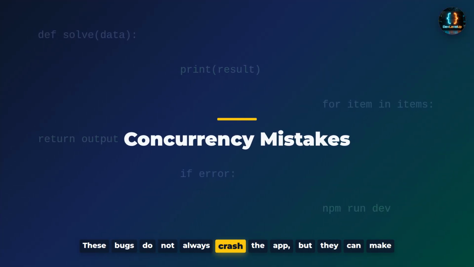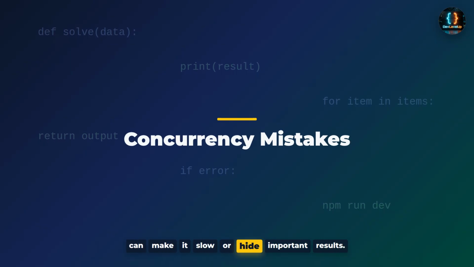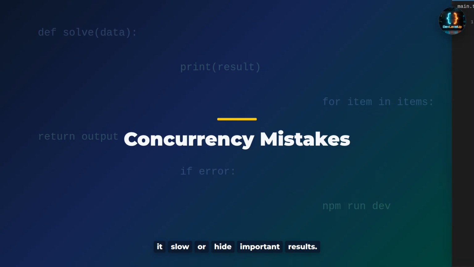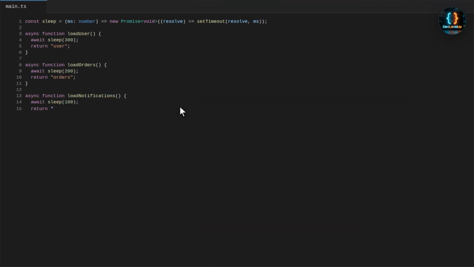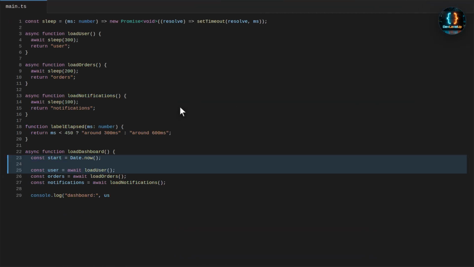These bugs do not always crash the app, but they can make it slow or hide important results. Imagine a dashboard loading user data, orders, and notifications. These calls are independent, but here we accidentally await them one by one. Now we run the script, and the startup time is roughly the sum of every delay.